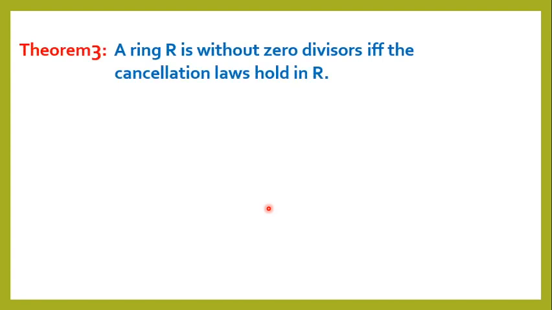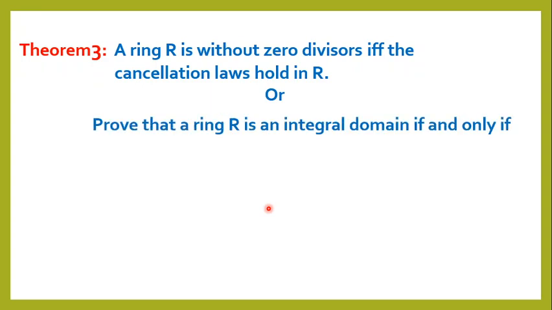Next theorem. A ring R is without zero divisors if and only if the cancellation law holds in R. Or, prove that a ring R is an integral domain if and only if for all a, b, c belonging to R, a into b equals a into c and a is not equal to 0 implies b equal to c.